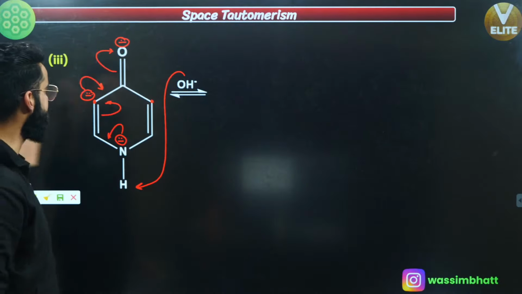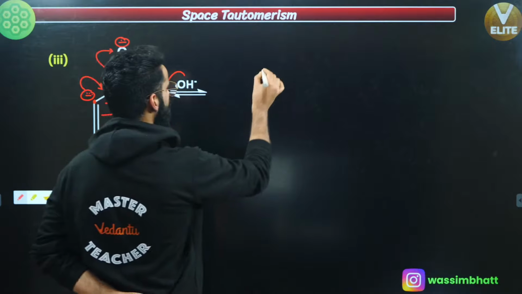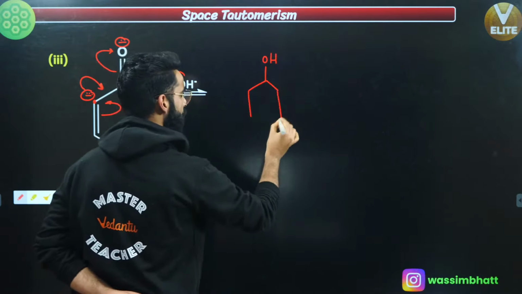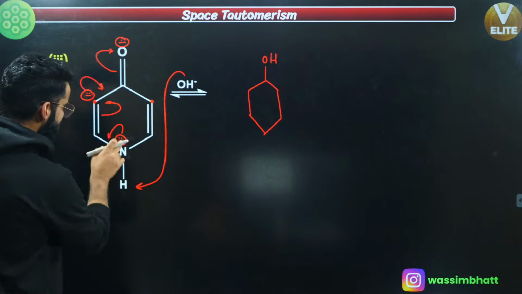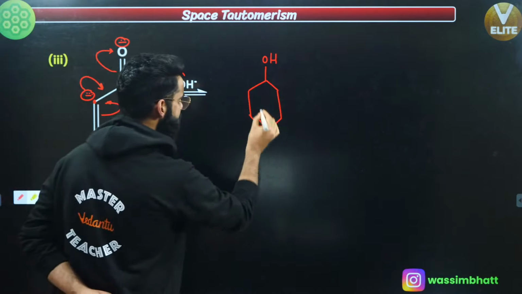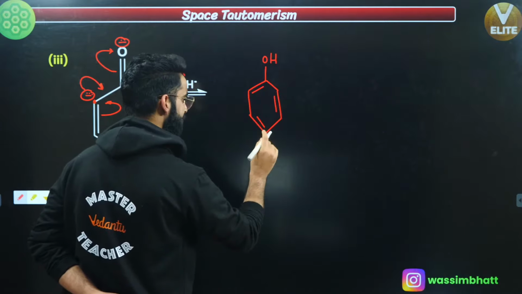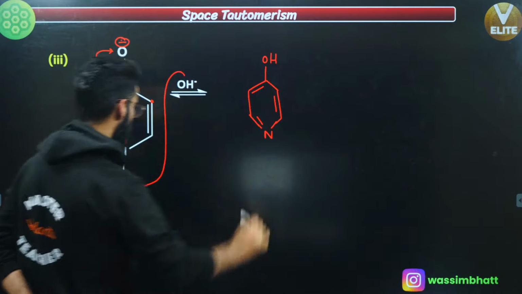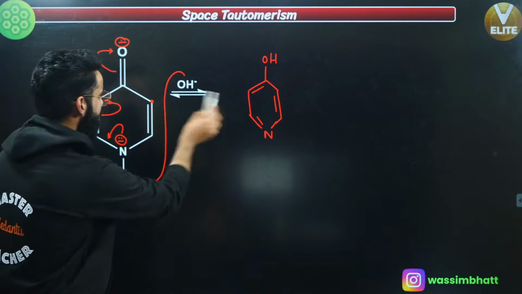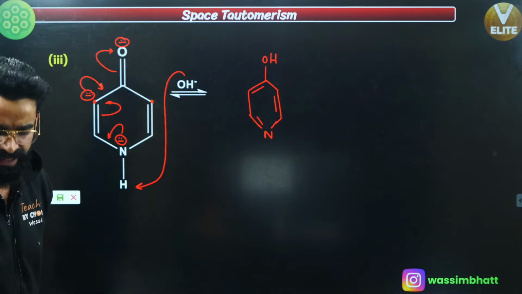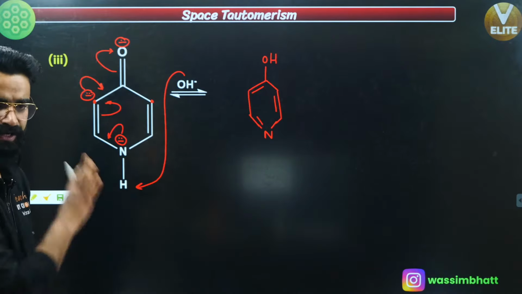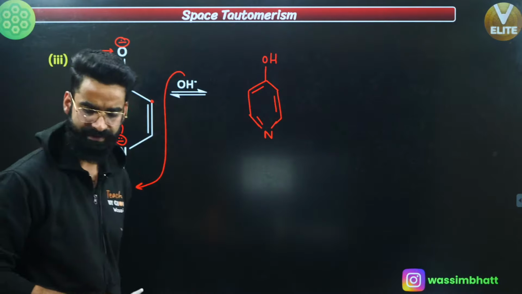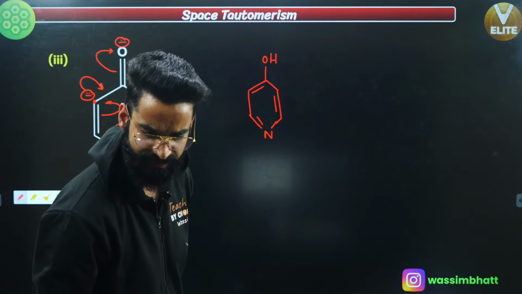And this oxygen is going to take H positive out from water at the end. So what do you get at the end? You get OH over here, right? And where all you get the double bonds, you get one double bond right here, one double bond right here, right? It's going to be like this, yeah? And sorry, this is nitrogen right here, correct? So these two are basically tautomers of each other, which are going to remain in equilibrium with each other, yeah? I'm sure it's again clear to you, right? Let me know in the chat box if it's clear to everyone.